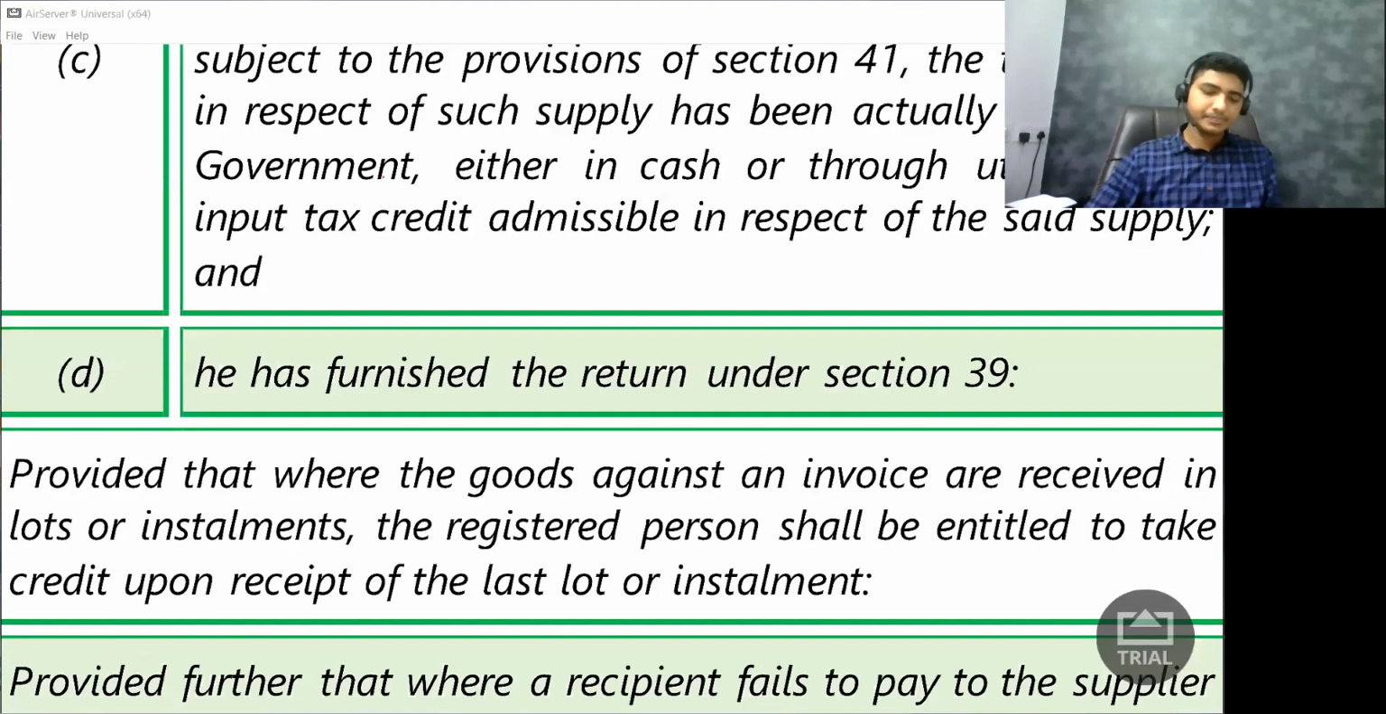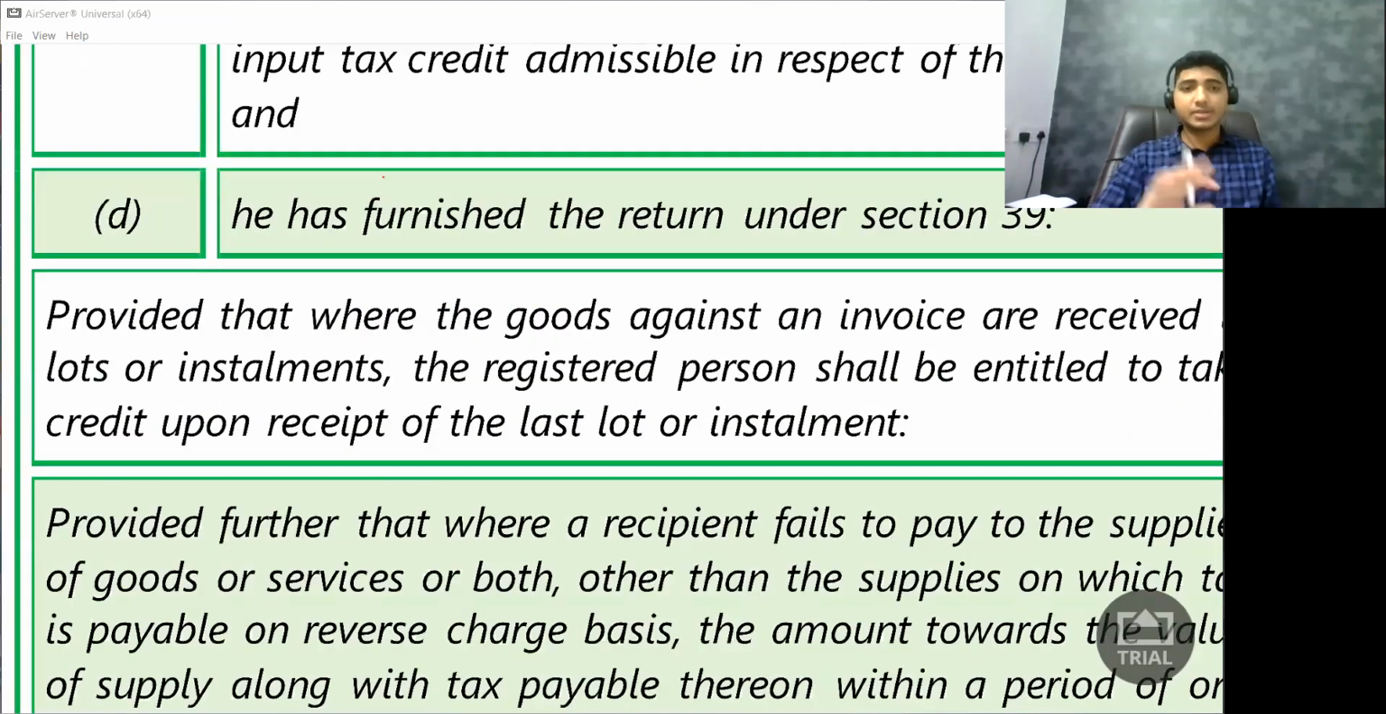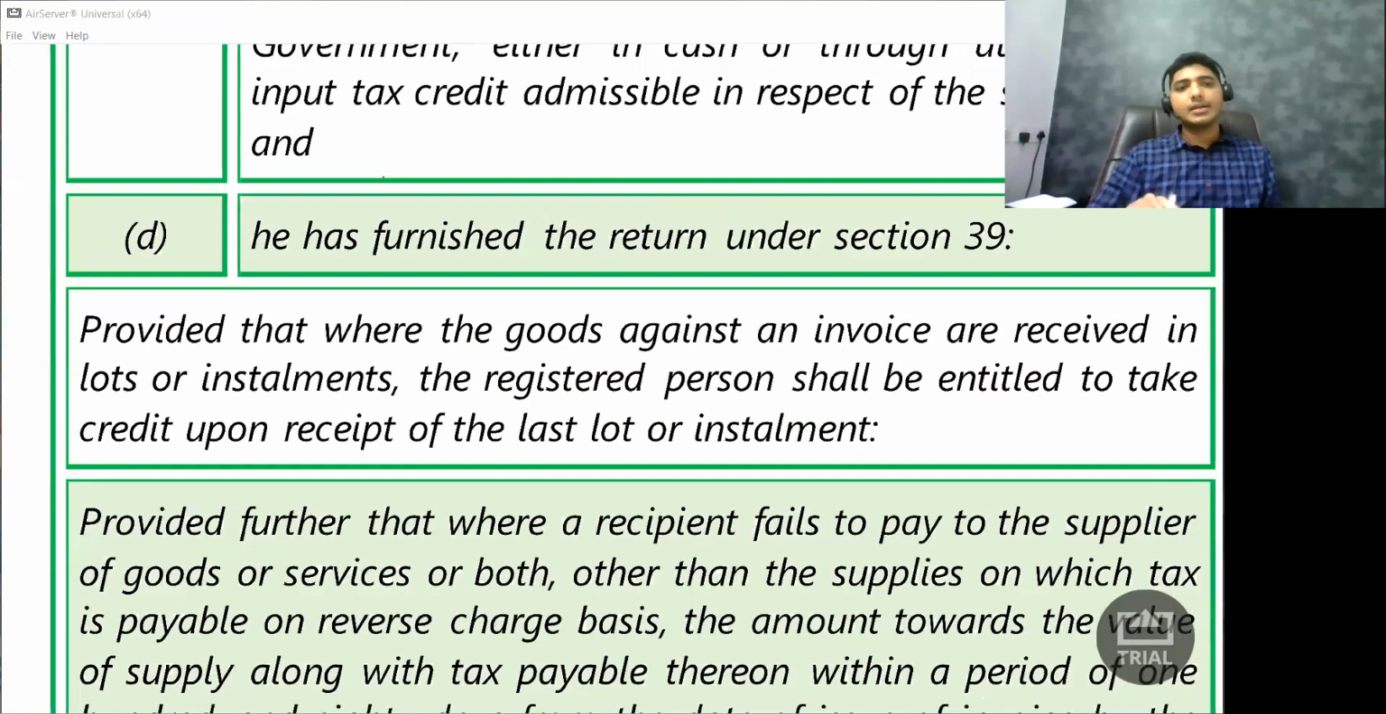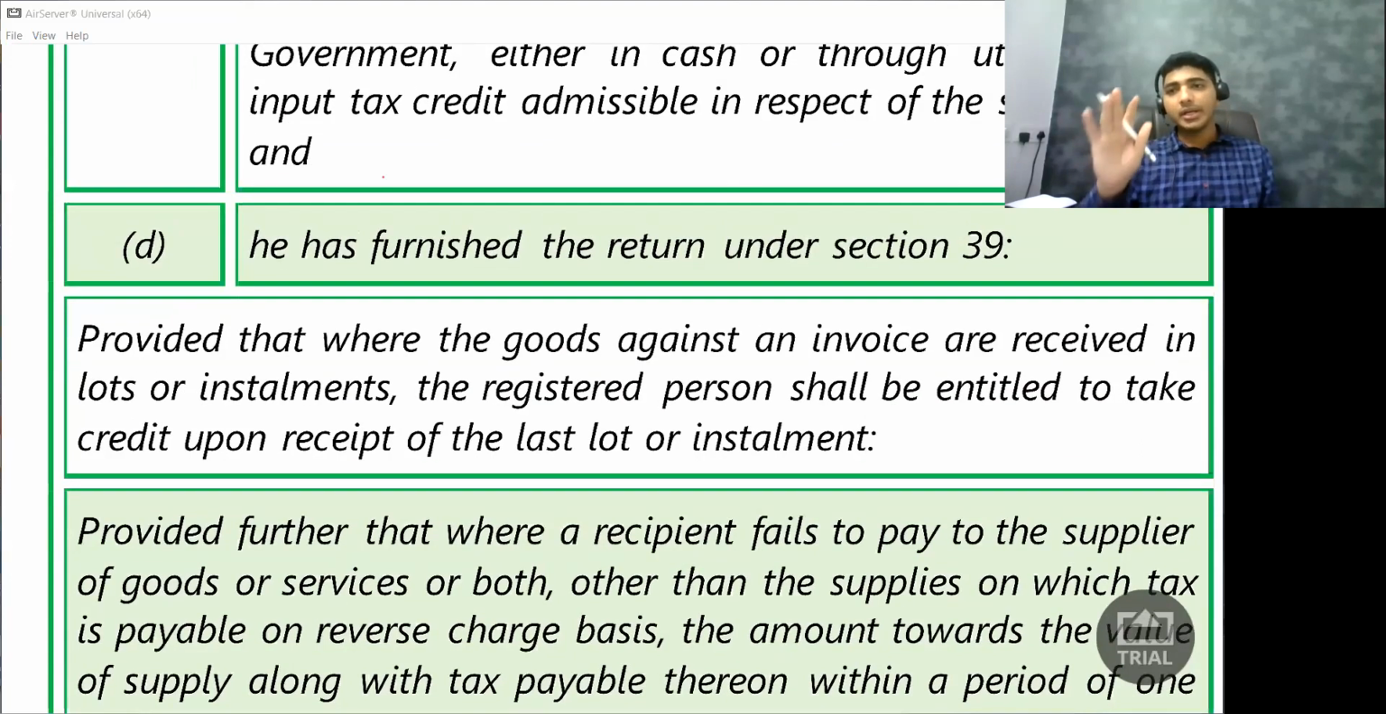Next. So 4 conditions that we have studied. Now this is one important thing. Provided that, this is the provision. The condition did not end here, the condition continues. They say, provided that where the goods against an invoice are received in lots or installments, the registered person shall be entitled to take the credit upon the receipt of the last lot or installment.